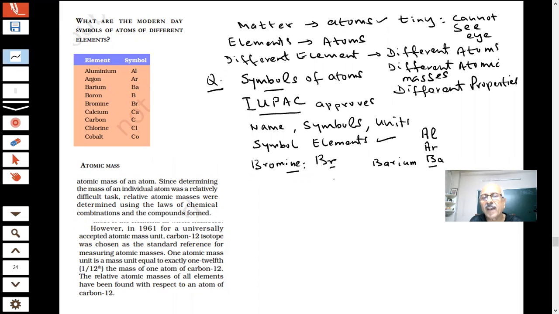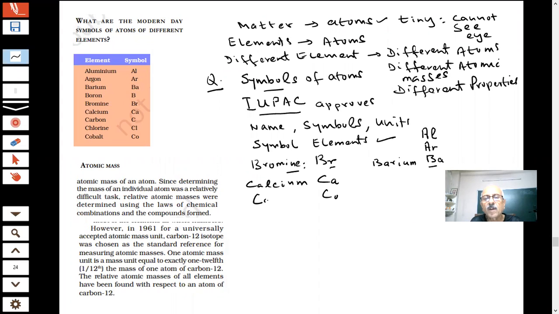What is Ca? Ca is a symbol of which element? Because we will be using symbols in chemistry, chemical reactions, etc. Calcium. Calcium is the correct answer given by Vidhi. What is the symbol Co? O is small, C is big. We have to learn the names and symbols of these elements, because that is what we will be learning in chemistry. What do you call this? Co. O is small.